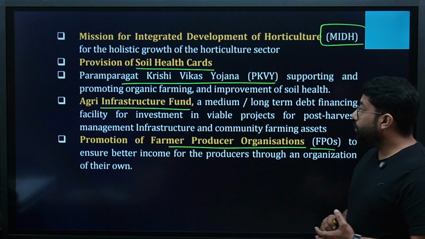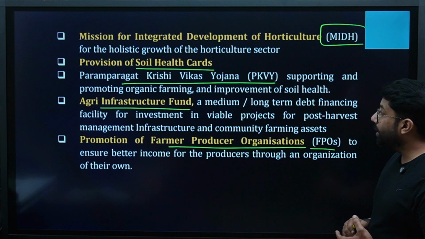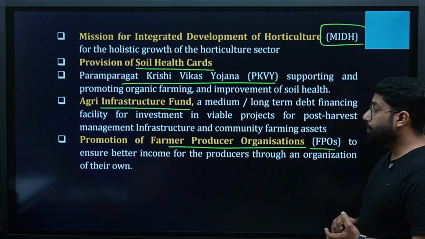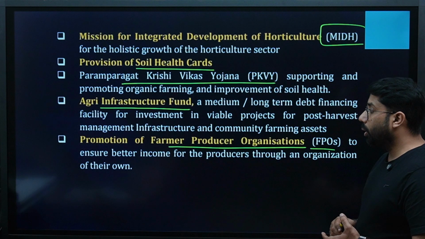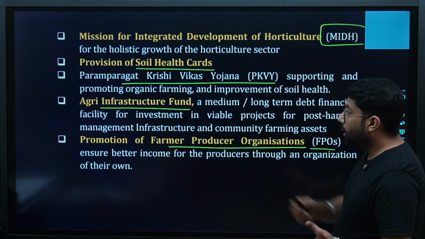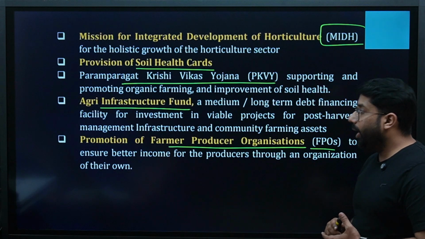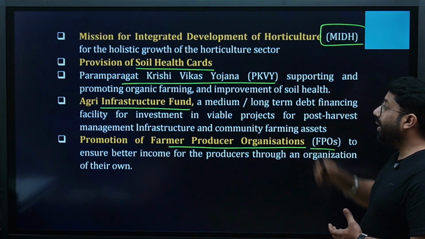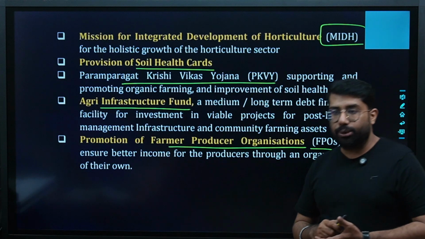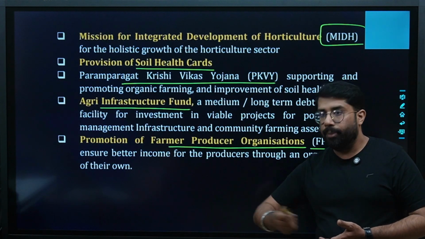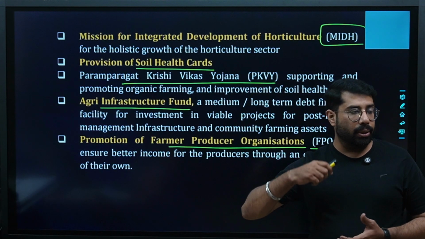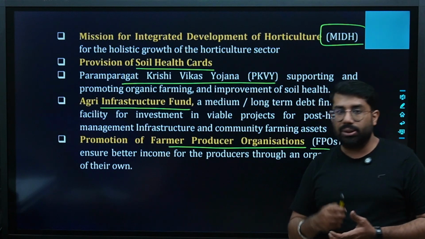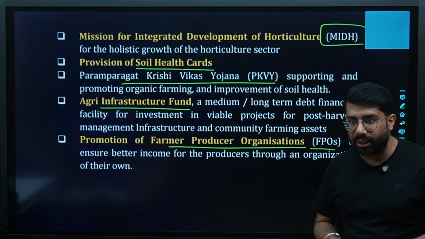Then Agri Infrastructure Fund, a medium to long-term debt financing facility for investment in viable projects for post-harvest management infrastructure and community farming assets. It means a new fund by the name of Agri Infrastructure Fund has been introduced, which is a medium to long-term debt financing facility for investment. If farmers want to invest, they can take debt from this fund, which is available at concessional rates again.